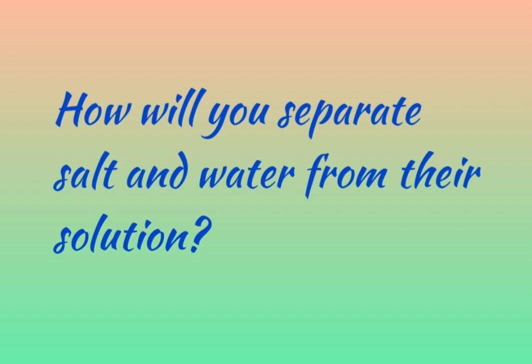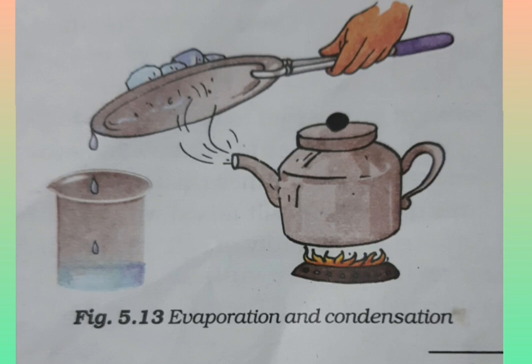So what should we do there? Yes, we have to transfer the whole liquid to a kettle and close its lid. And we have to heat the kettle for some time. You may be seeing the picture here. What will you notice?